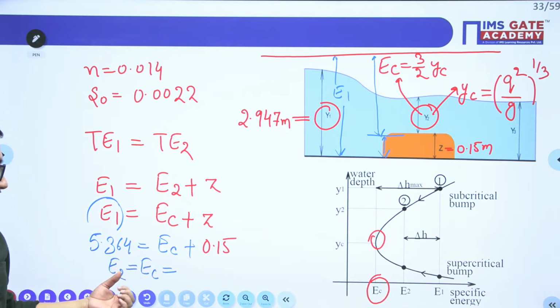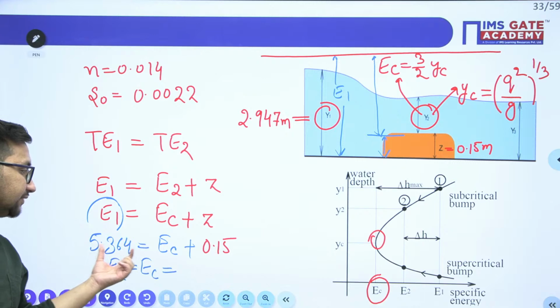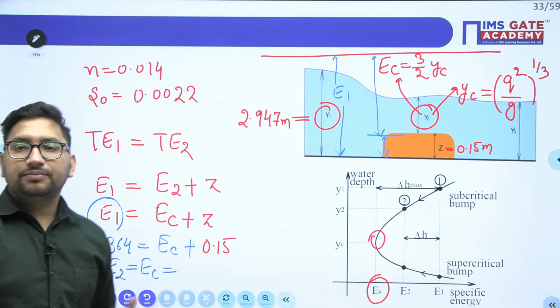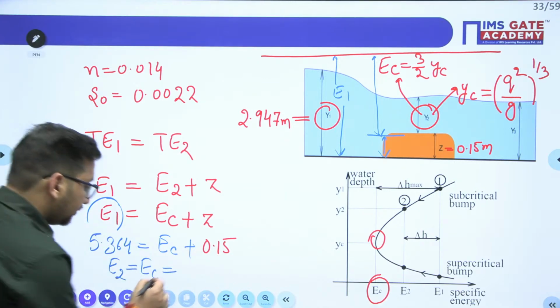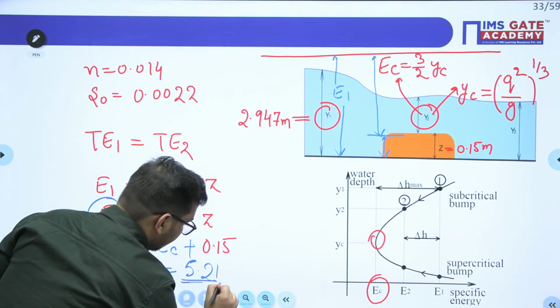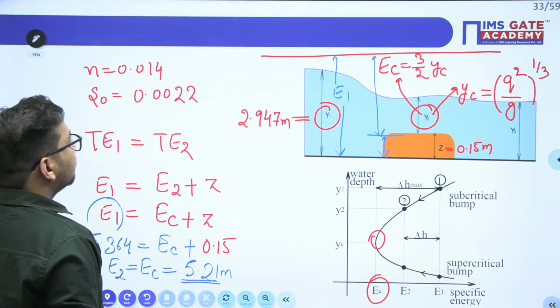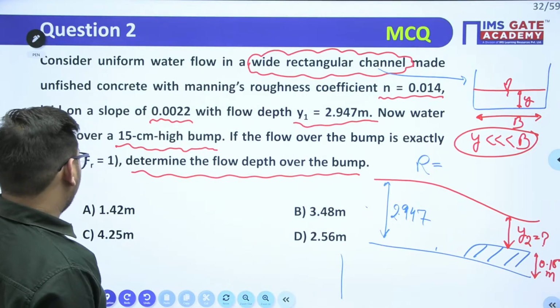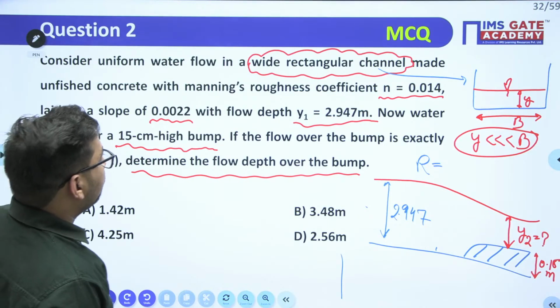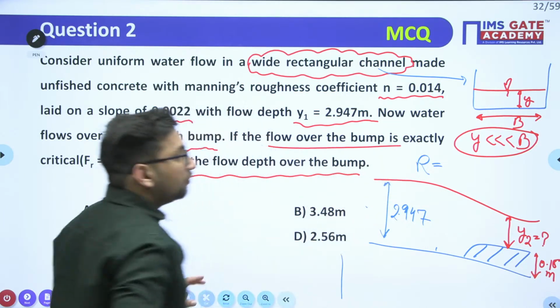You have to minus 0.15. It will be 5.364 minus 0.15, that is 5.21 meters, right?